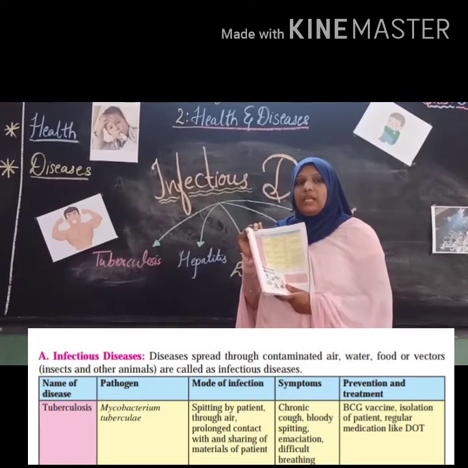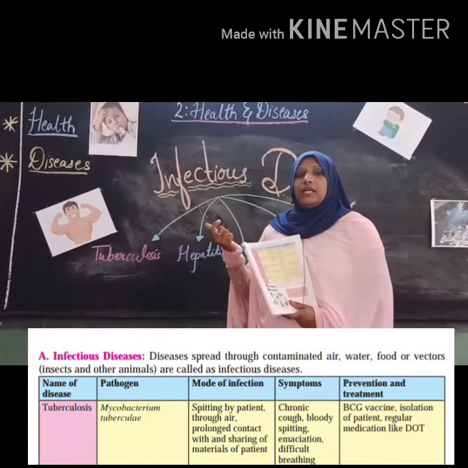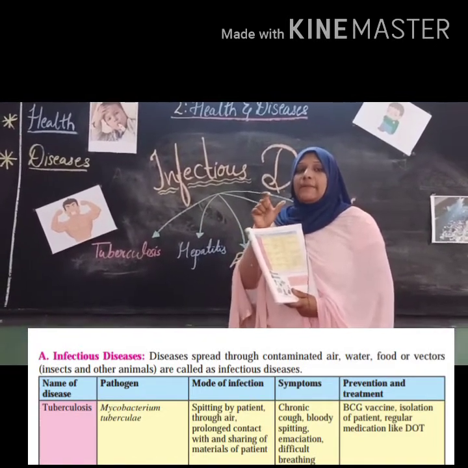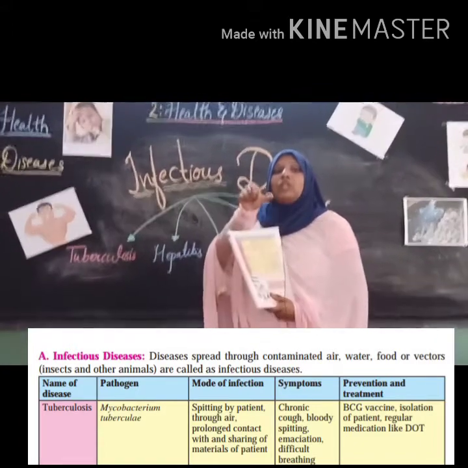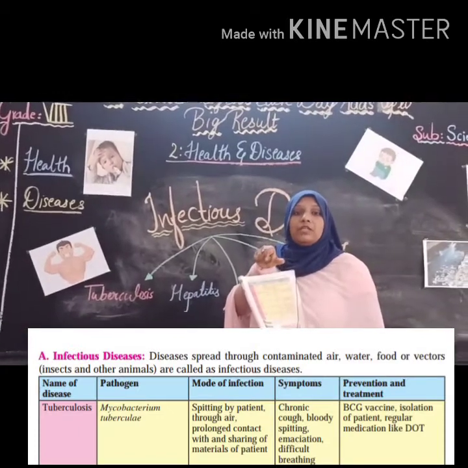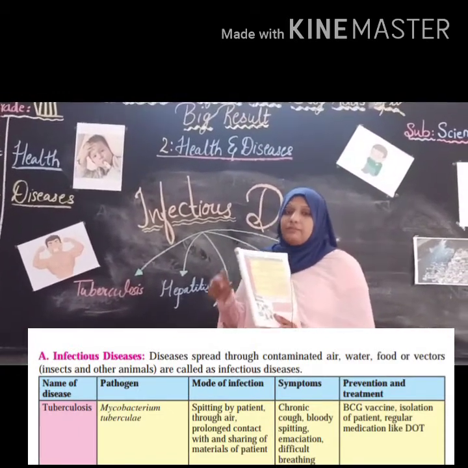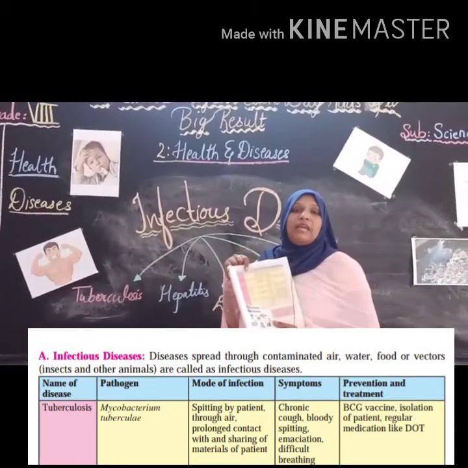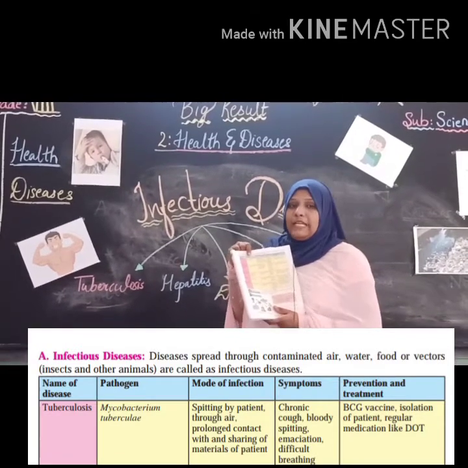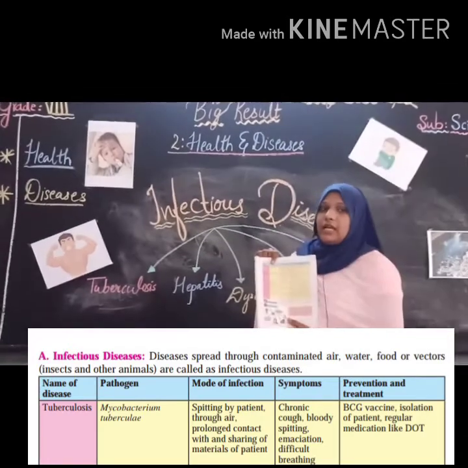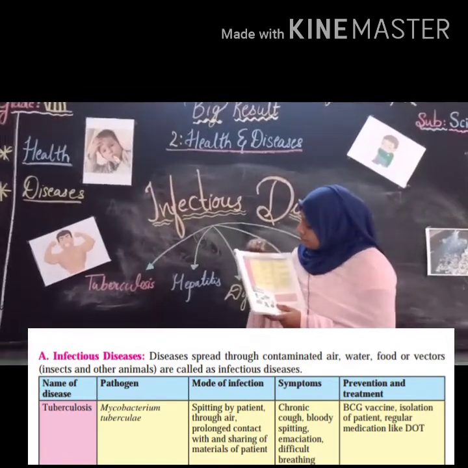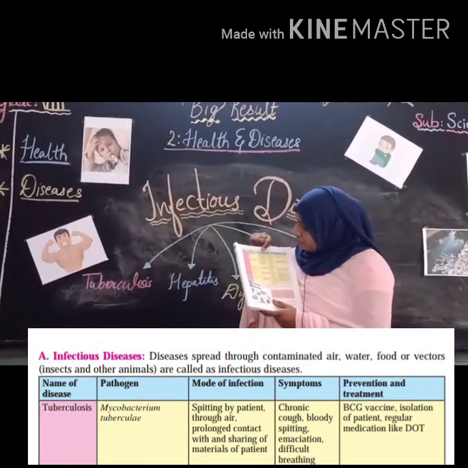How does TB spread from one person to another? There is a bacteria acting on the immunity system of that person, so that person is suffering from tuberculosis. So what is the name of the bacteria? Please read it. Mycobacterium tuberculosis, right?